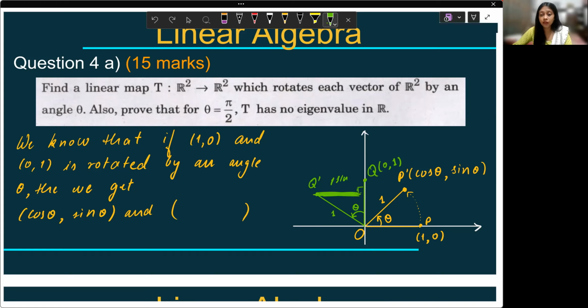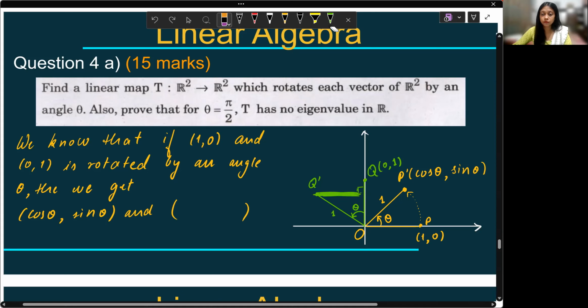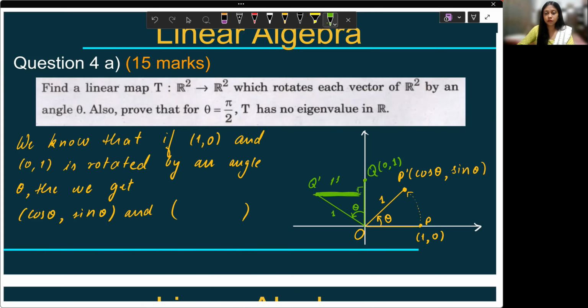So abscissa would be minus sine theta, and cos theta will remain as cos theta. So this is minus sine theta, cos theta, respectively.